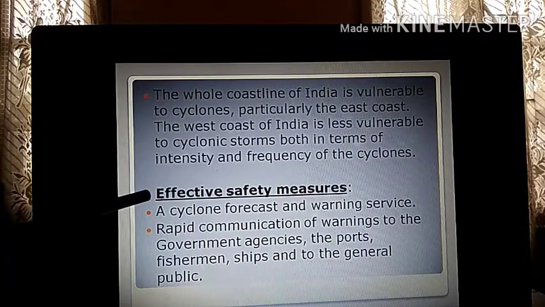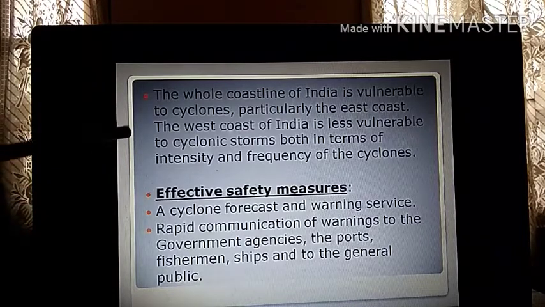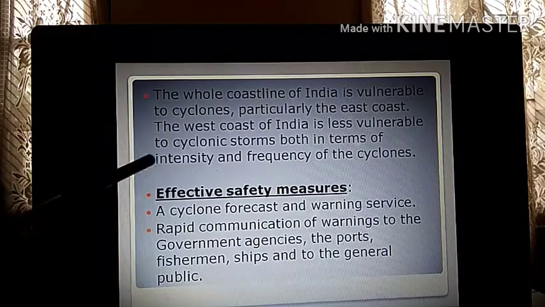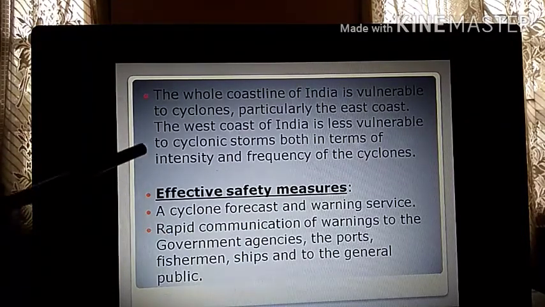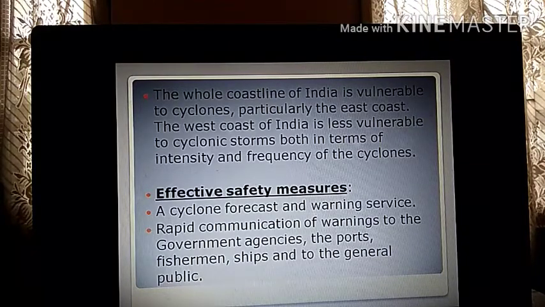Now, effective safety measures. What kind of safety measures can be followed before a cyclone approaches? A cyclone forecast and warning service. There has to be a cyclone forecast that a cyclone is approaching. A kind of forecast should be there, and there should be a warning service.